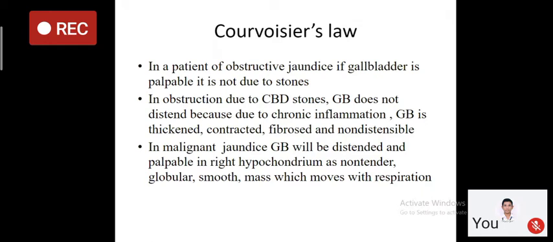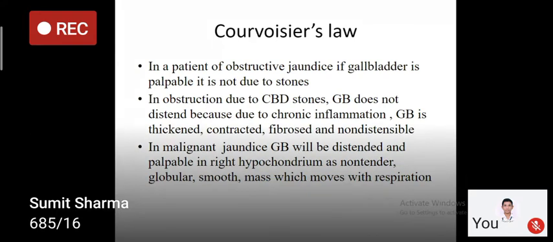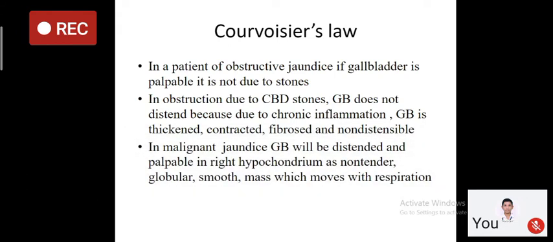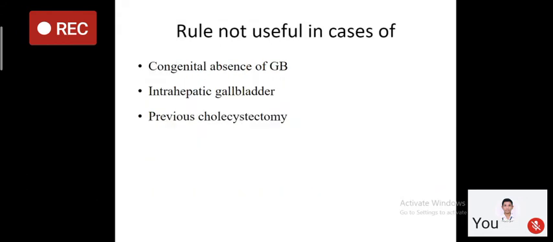So how will you differentiate between a mass of a benign disease or a mass of a malignant disease? The mass in carcinoma gallbladder will be non-tender, right? It will be non-tender, whereas in case of empyema and acute cholecystitis, your mass will be tender. So this feature helps us to differentiate between the benign and malignant causes.